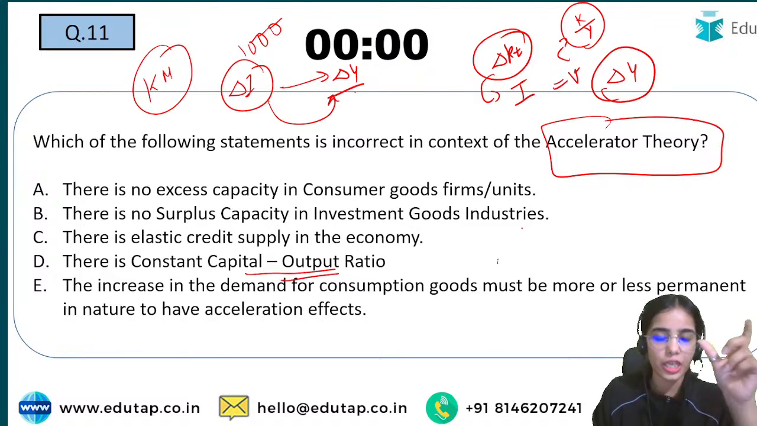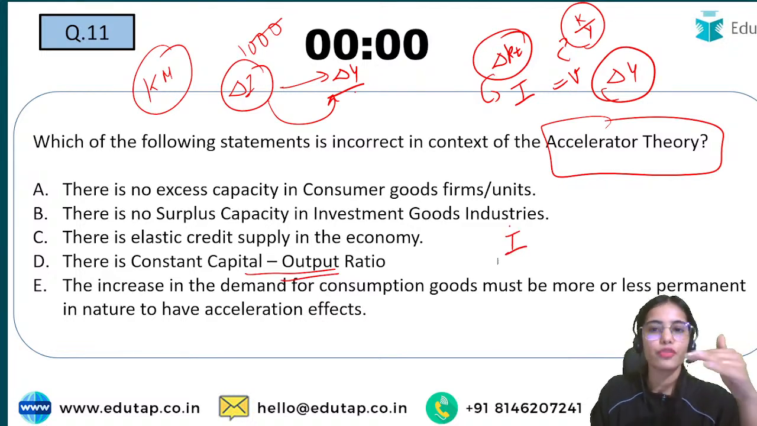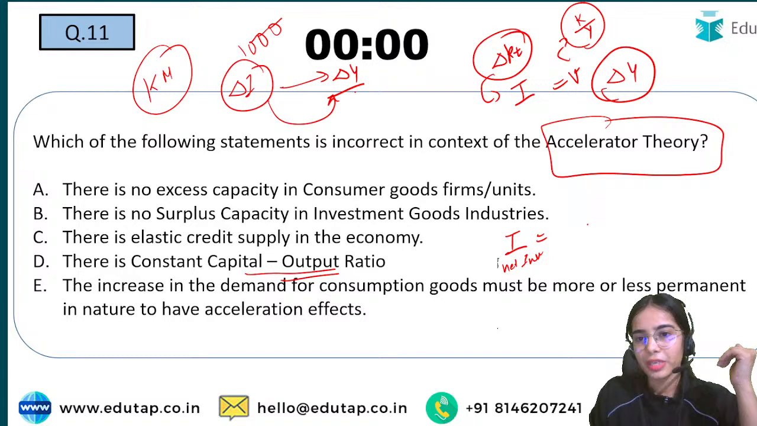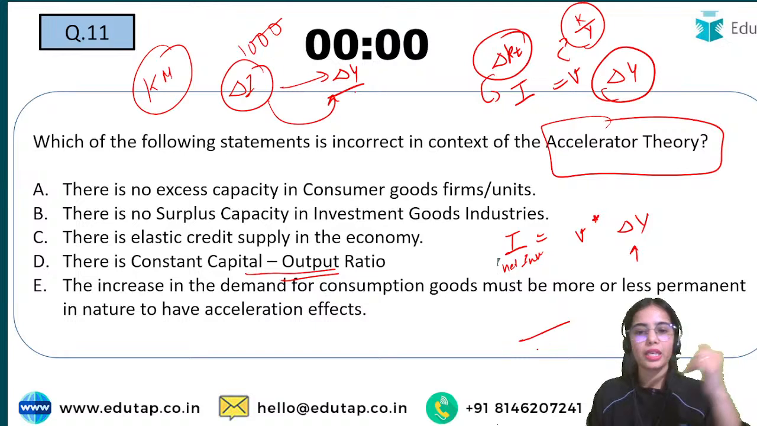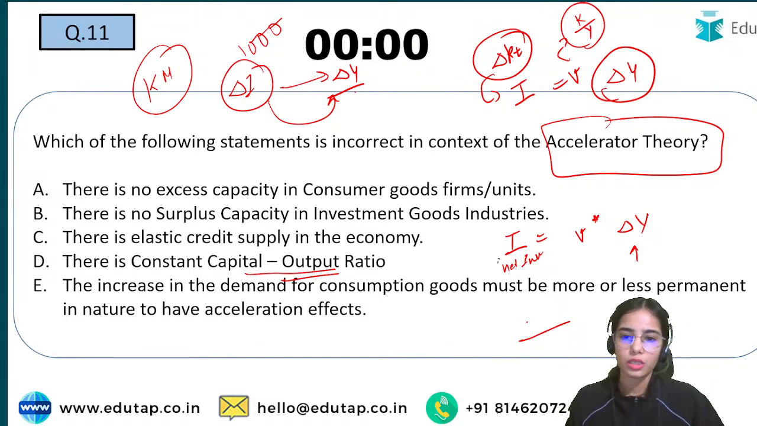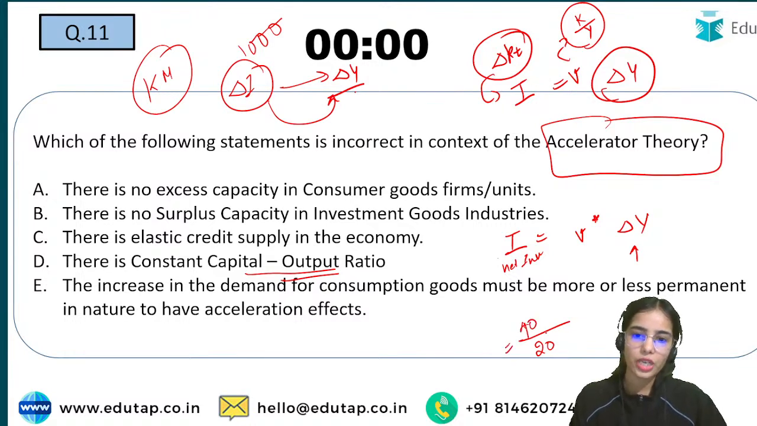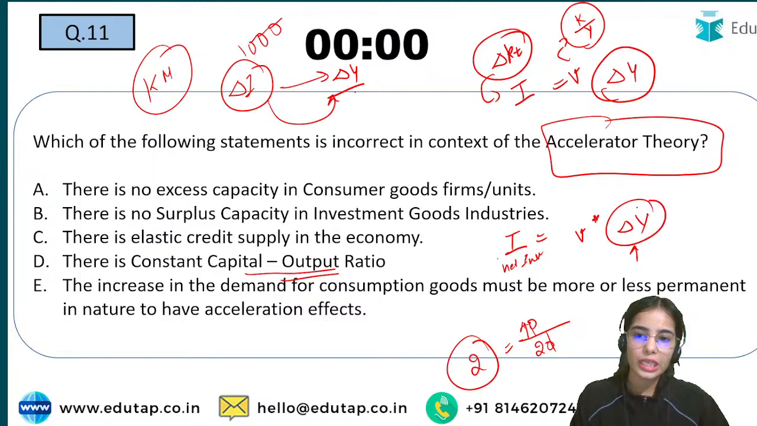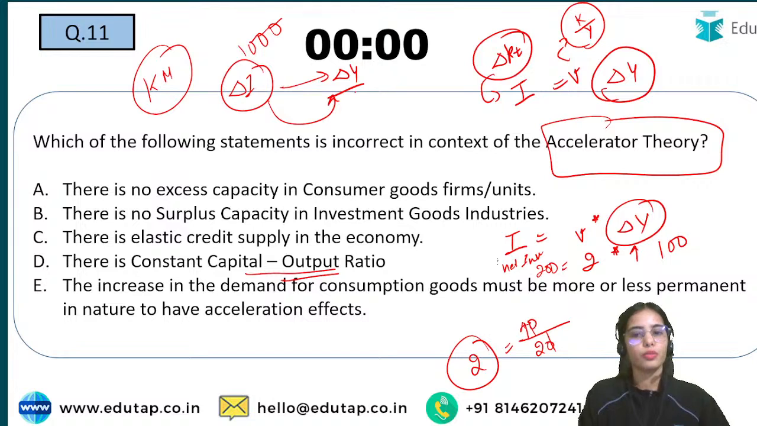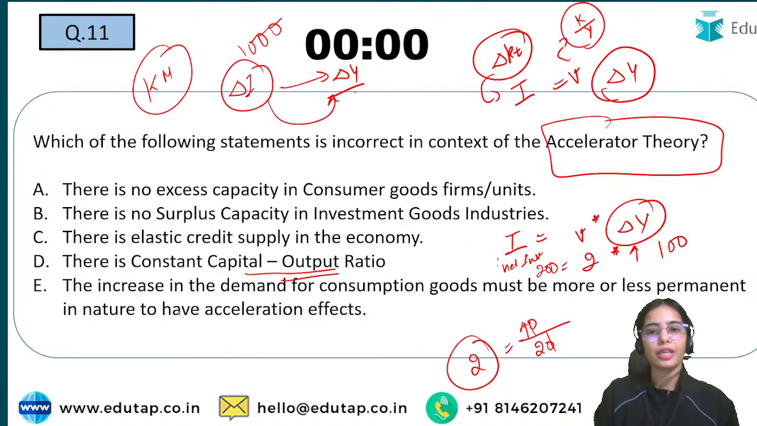So the equation is that if you want to increase production, you have to do net investment, and that also depends upon your capital output ratio. Let's say that to produce 20 of output, you need 40 of capital. That means your capital output ratio is 2. So if you want to increase your production by 100, you require 200 worth of investment. So you need to increase your investment.